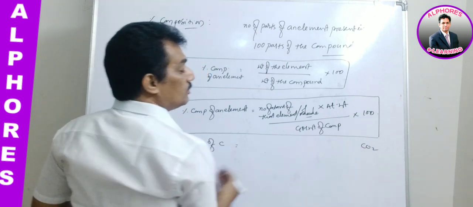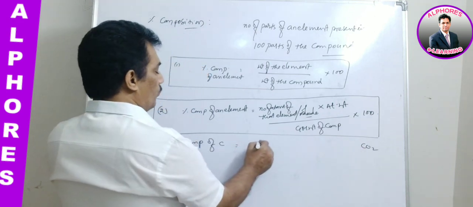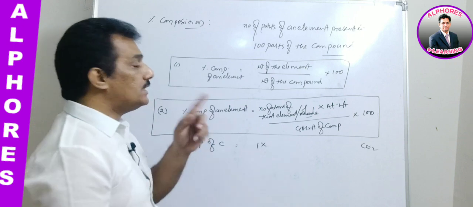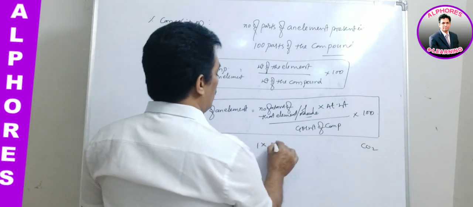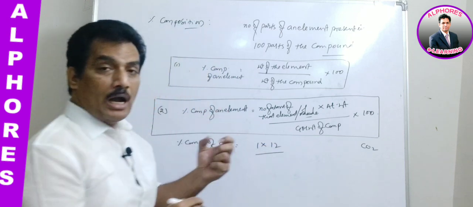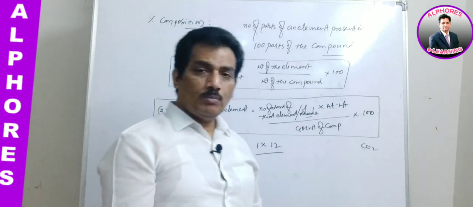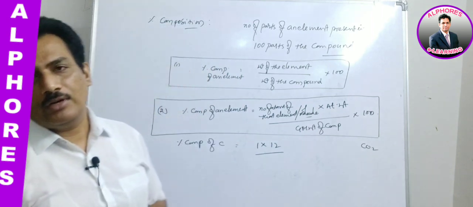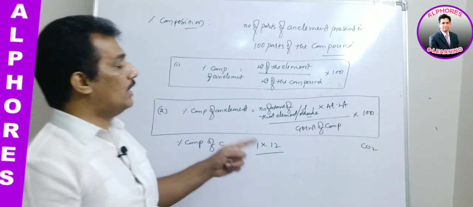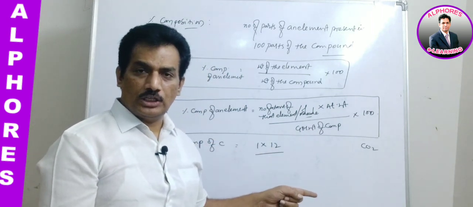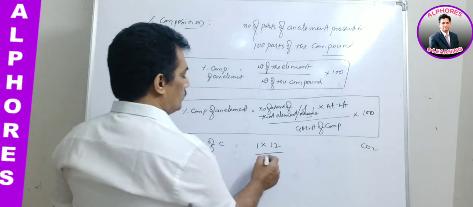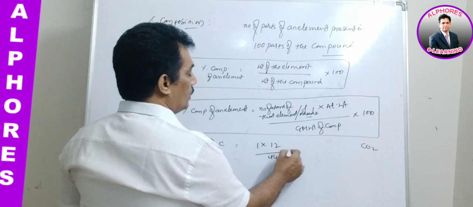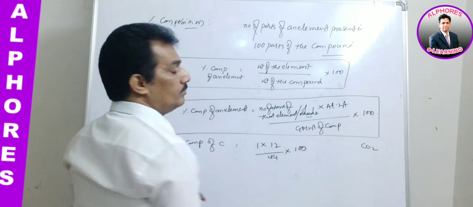How many atoms in CO2? Only one atom. So 1 into, what is the atomic weight of carbon? Already we know it is 12. 12 by, what is the weight of the compound? That weight is nothing but the molecular weight. What is the gram molecular weight of CO2? It is 12 plus 16 into 2, 32. That is 12 plus 32 giving 44. So this is 12 by 44 into 100.